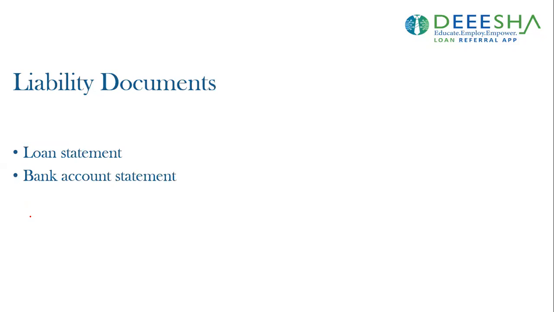Also, we have to show the liability documents in front of the bank. The liabilities include any previous loans that we have taken, or all the loan statements of loans we currently have running. Those are the current liabilities that are on us, and these documents are to be presented in front of banks. And bank account statement.